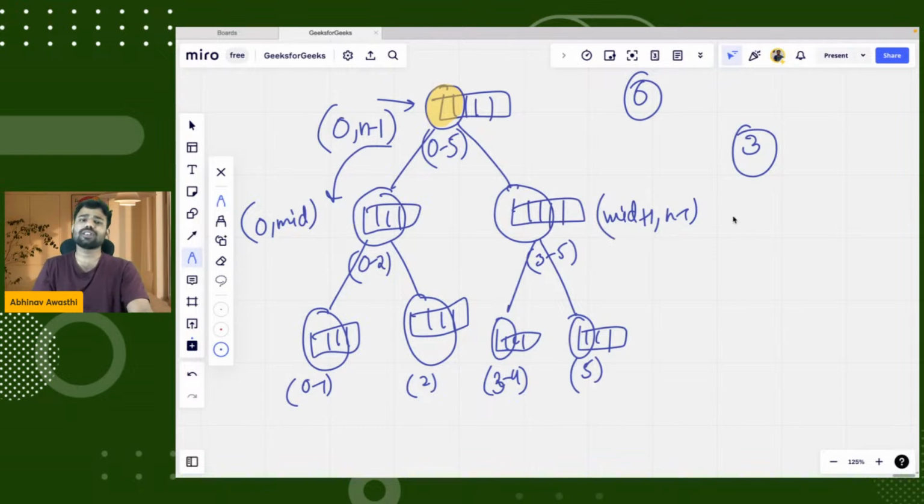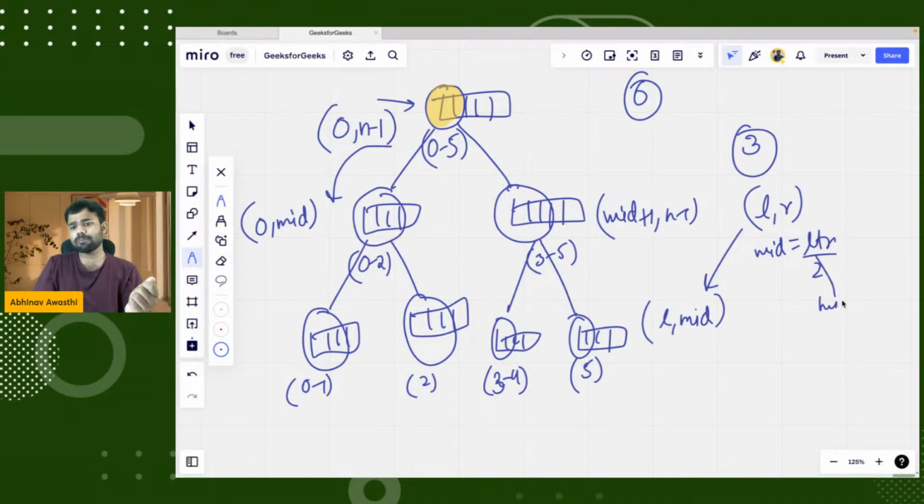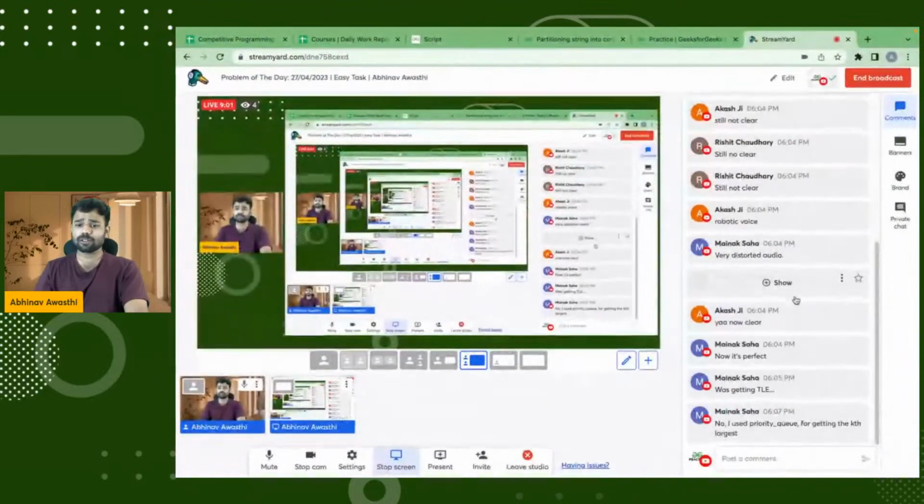Or simply, if the root node has L comma R, we find the mid as (L plus R) by 2. So the left subtree has L to mid, and the right subtree has mid plus 1 to R. For those who have knowledge of segment tree, this would be familiar.